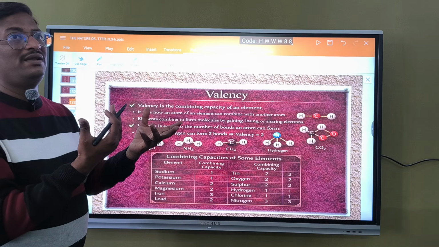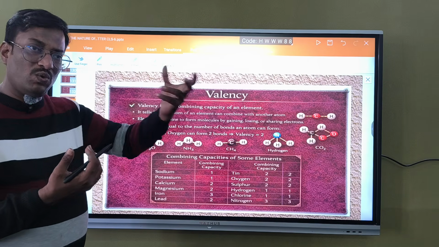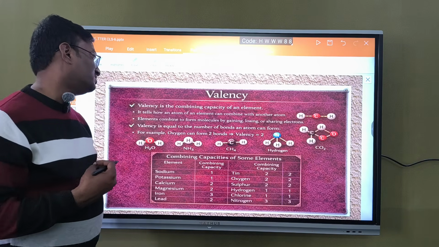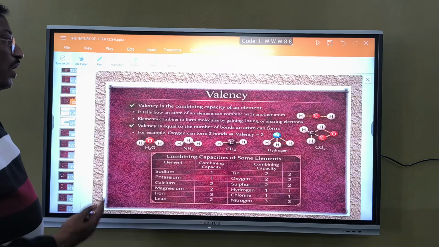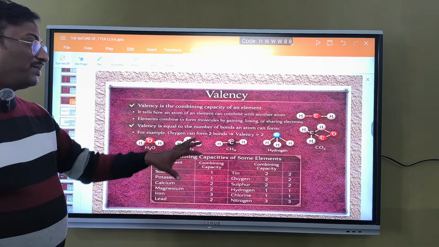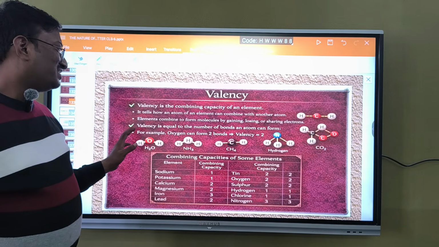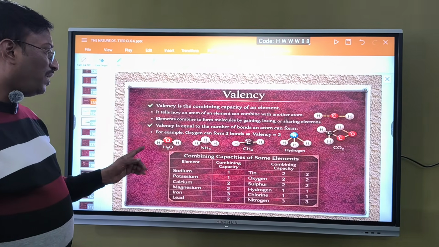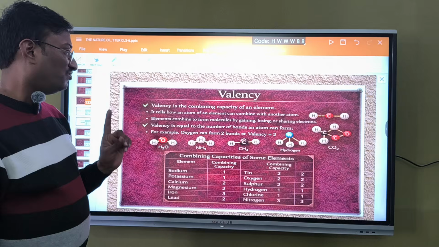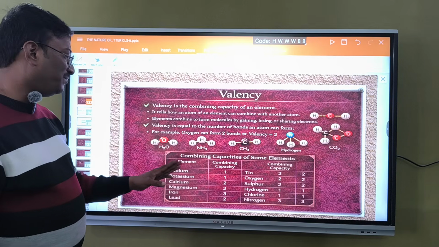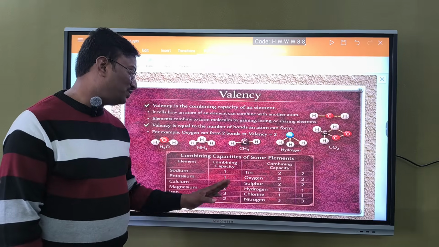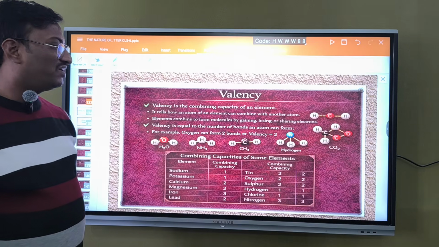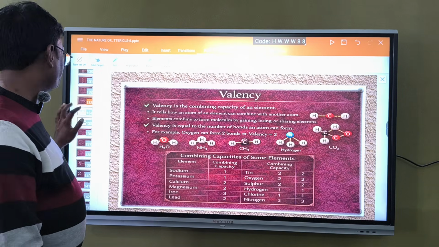So, how many electrons it should give or take in order to combine is told by the valency concept. Valency is equal to the number of bonds an atom can form. For example, oxygen can form 2 bonds, so the valency is 2. Hydrogen can form 1 bond, so valency is 1. Sodium 1, potassium 1, calcium 2, magnesium 2, iron 3, lead 2, tin 2, hydrogen 1, nitrogen 3. Likewise, we can get the valency.